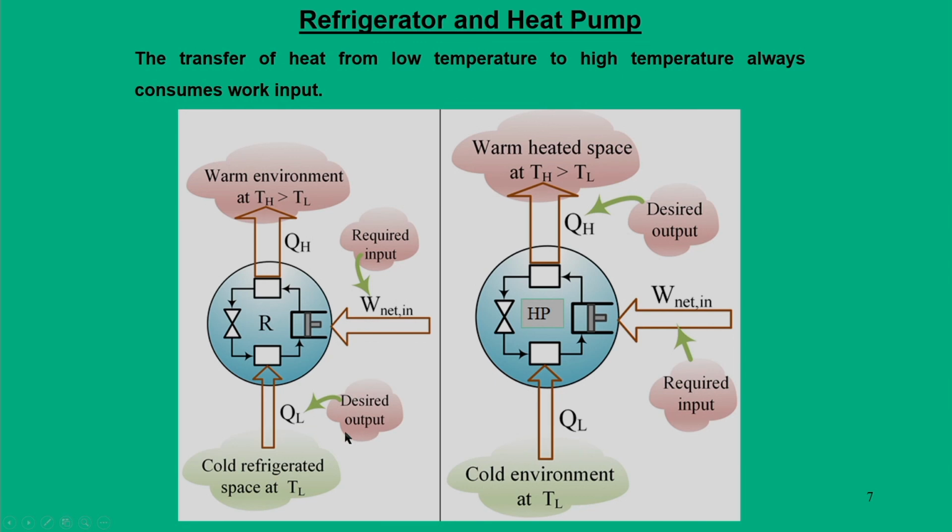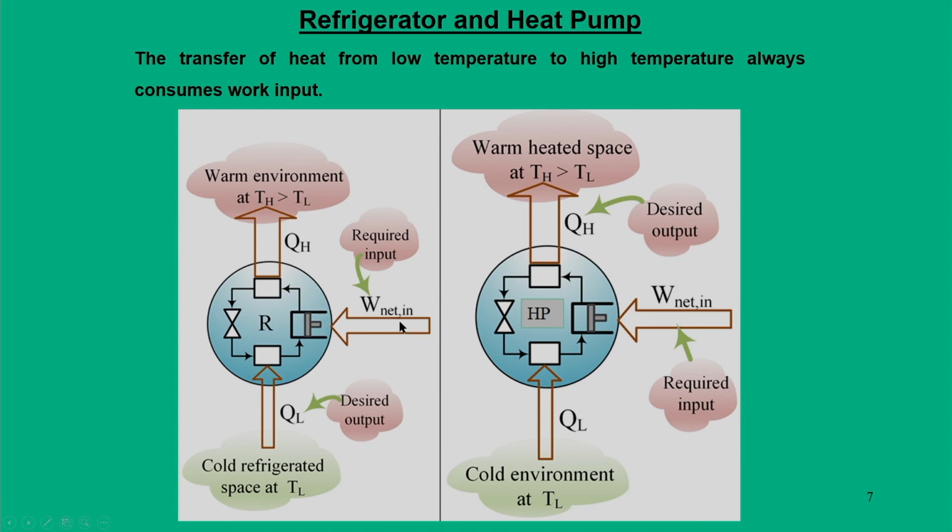So, if your requirement is at a low temperature area or low temperature space, then your desired effect is a refrigerating system. Now, if your desired output is required for a high temperature source, then you can say it is a heat pump.